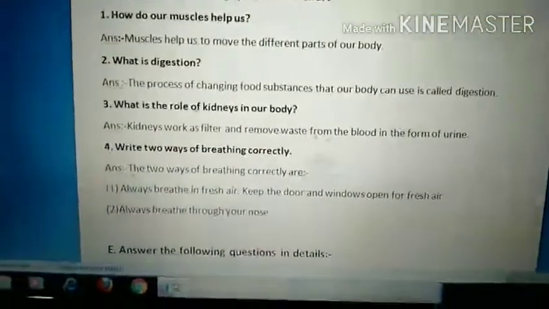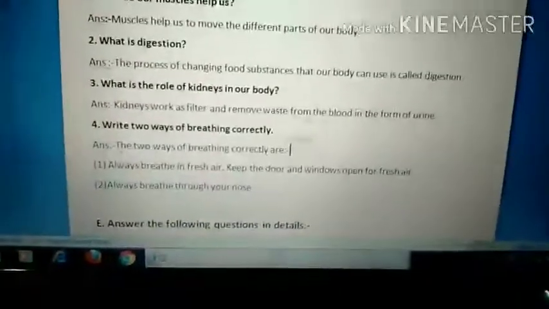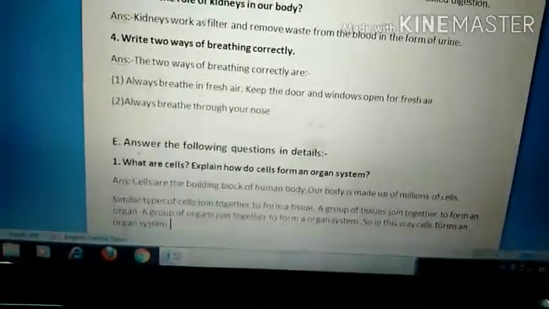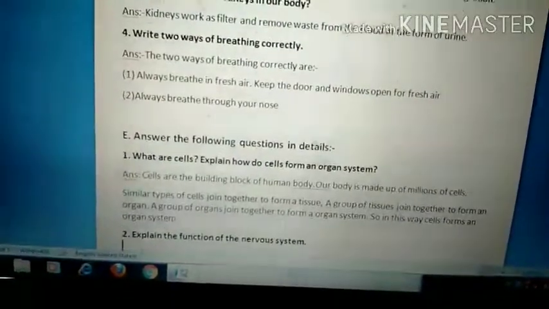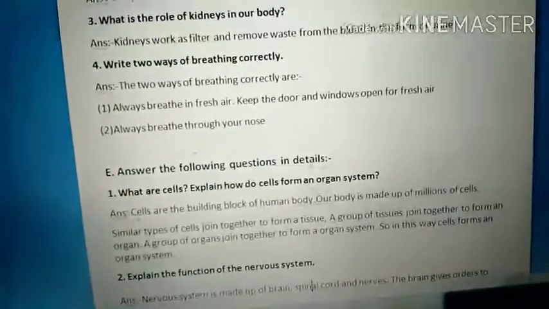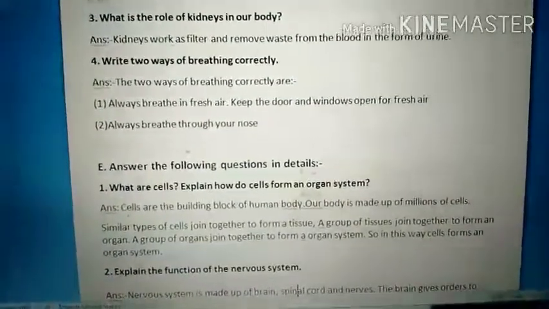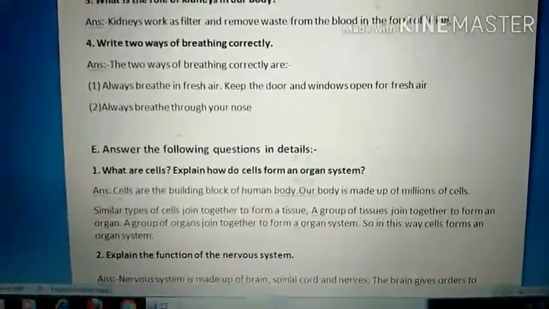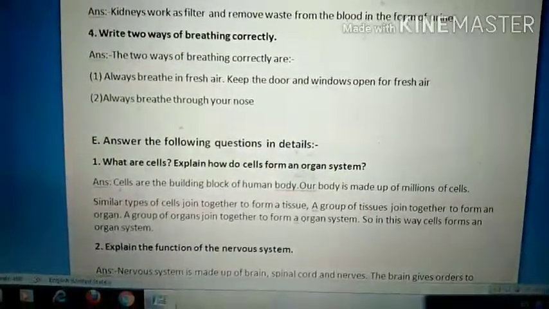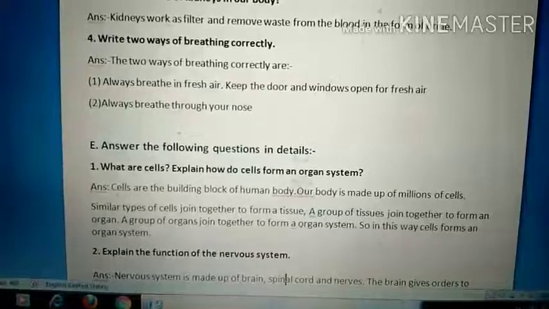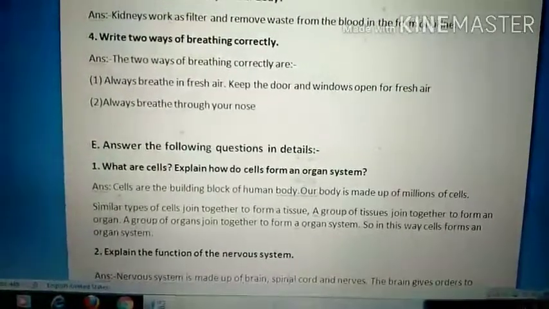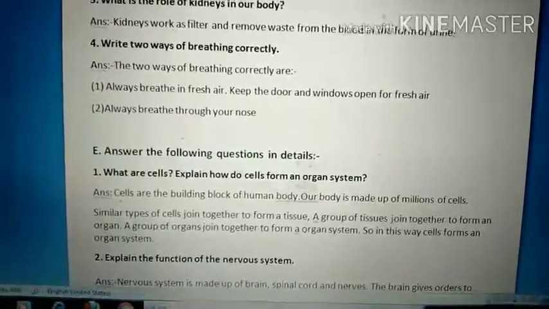Okay children, let's do the long answer questions. Answer the following questions in detail. So in long answer questions, the answer should be of 4 or 5 lines. You have to give the details. The marks of these long answer questions are 5 marks, 6 marks, like that. So it needs to be written in 5 or 6 lines. It should be explained properly. Okay, so what is the first question? What are cells?